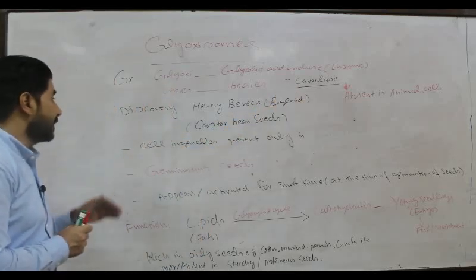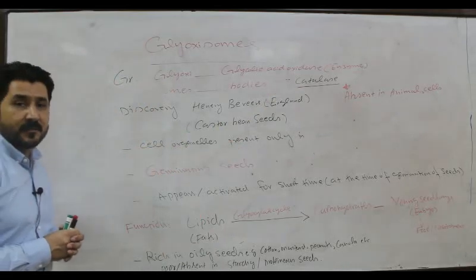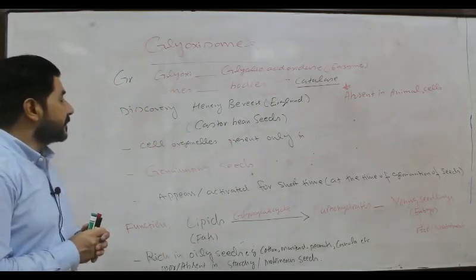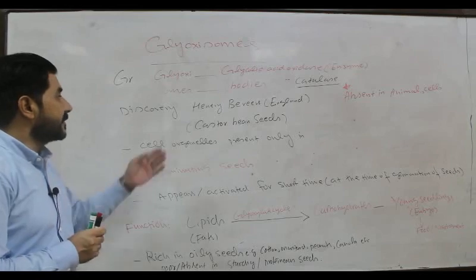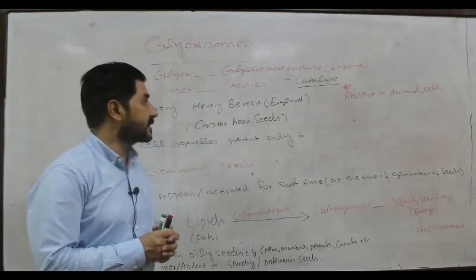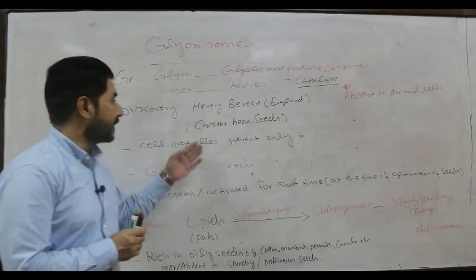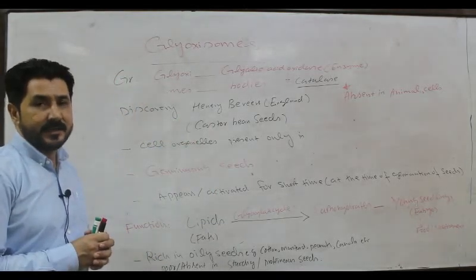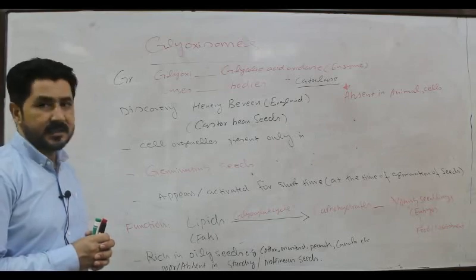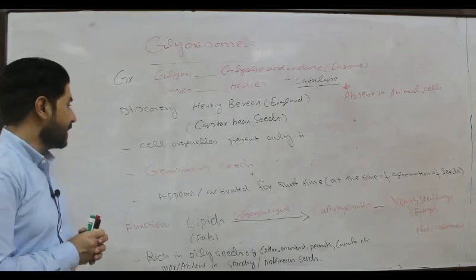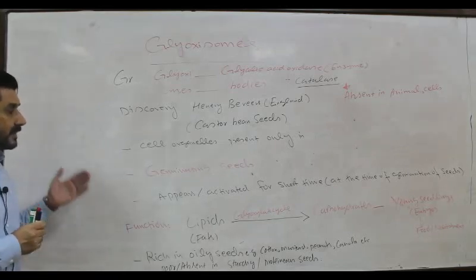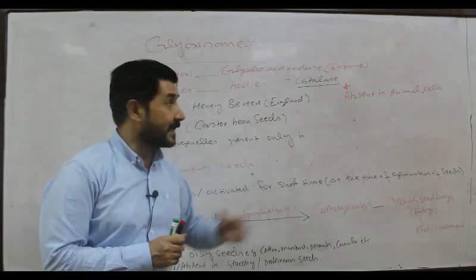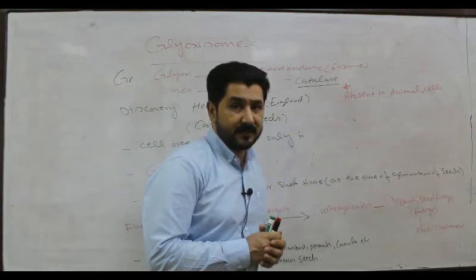Now, who discovered these important cell organelles? They were discovered and studied by Henry Beevers of England for the first time in castor bean seeds, or the endosperm of castor bean seeds. As I told you, these organelles are present only in plant cells and absent in animal cells.